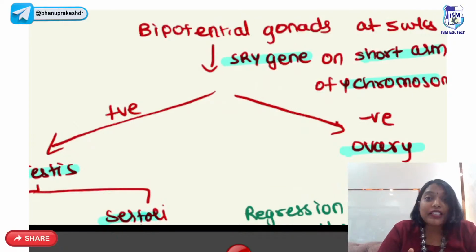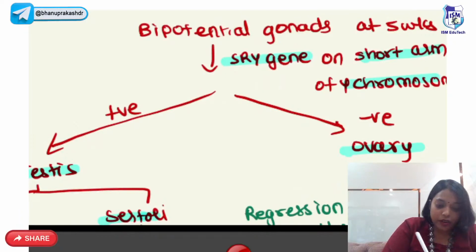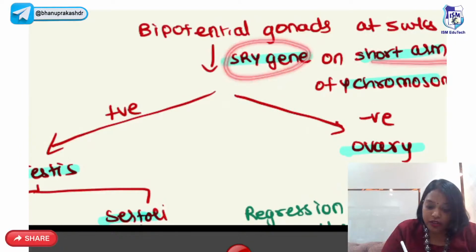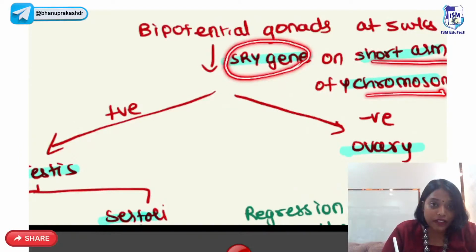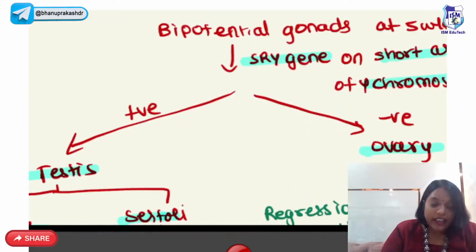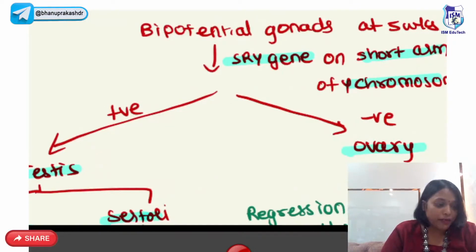Last time in the exam they got a question, and we can always get this question again in FMG: what is the deciding factor for these bipotential gonads? The deciding factor is the SRY gene located on the short arm of Y chromosome. If this SRY gene is positive, then it will form testis. If it is negative, then it will form ovary. Right?